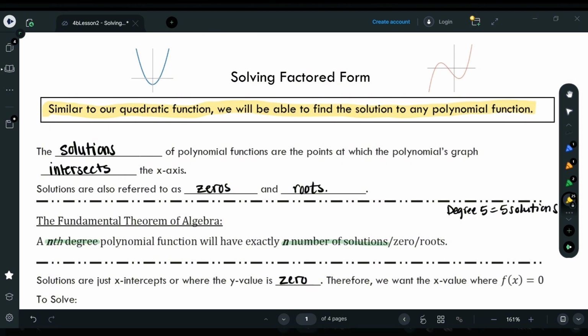So if you think back to our previous unit, where we solved quadratic functions, and one of the methods was solved by factoring. Well, we're going to use the same method here to solve polynomial functions. And I'll just give you a quick reminder of what that looked like.